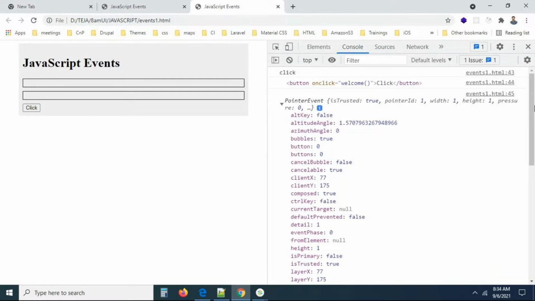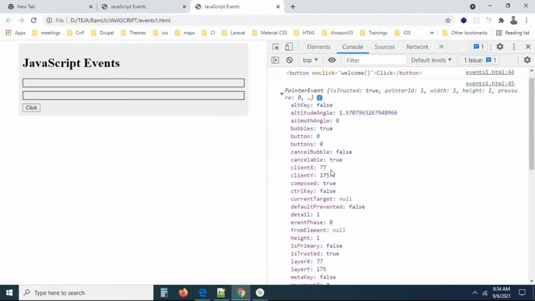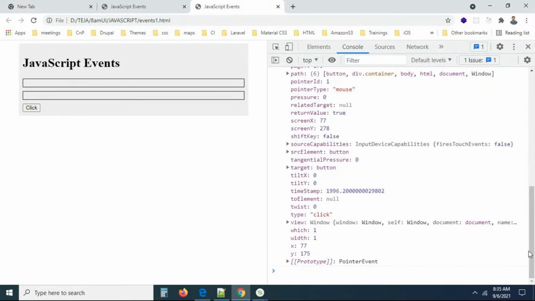And what are the x coordinate and y coordinate you used? clientX and clientY. Y coordinate is 175, x coordinate is 77. At that point of time, you clicked the button. Now you can see ctrlKey false. There is an altKey. There is a shiftKey also. If you go a bit down, did you press any shift key here? Where is the shift key? Somewhere around. Yeah, shiftKey also I didn't press.